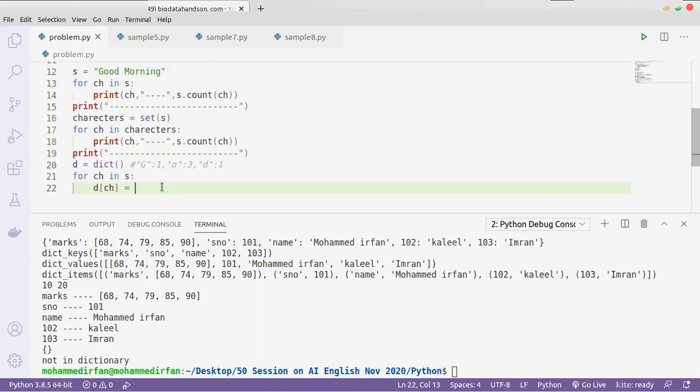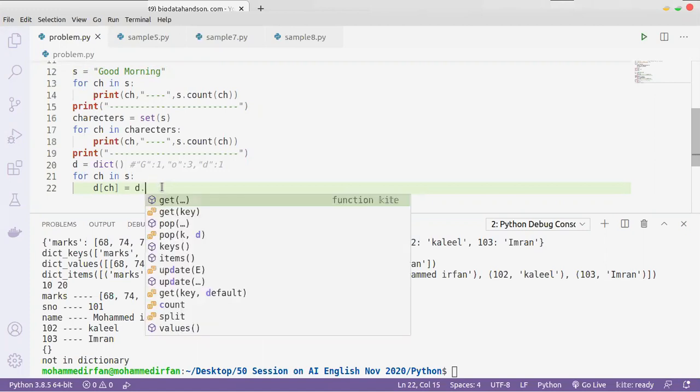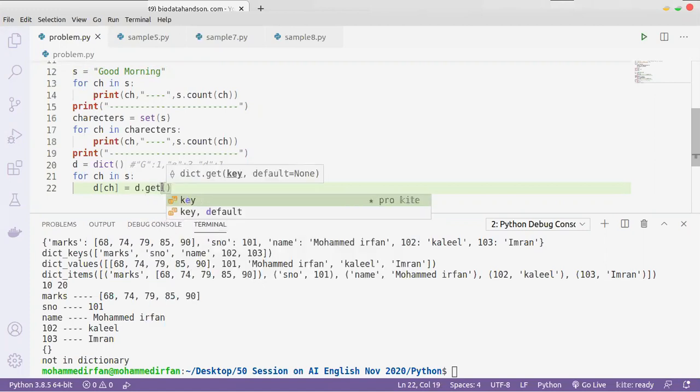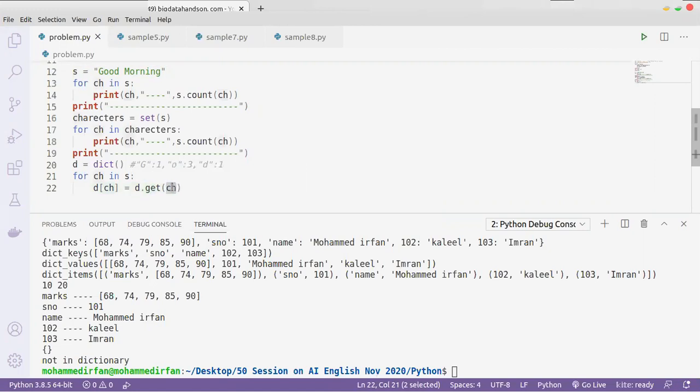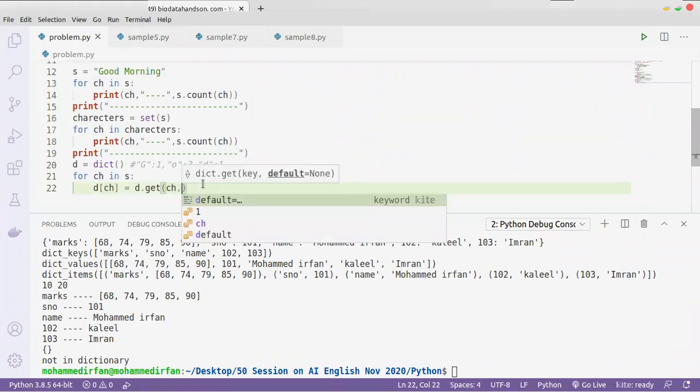Now we need to get the value. We are going to use the dot get function, get of the key, where the key is g. The get function will give the value if that key exists in the dictionary. What if it doesn't exist? Then we can give some default value.